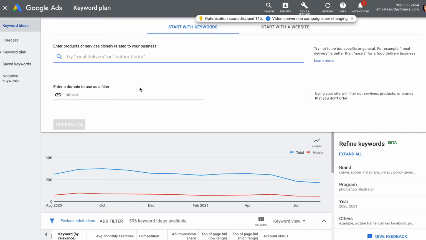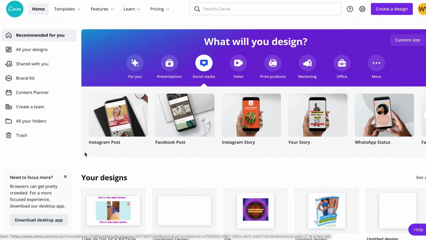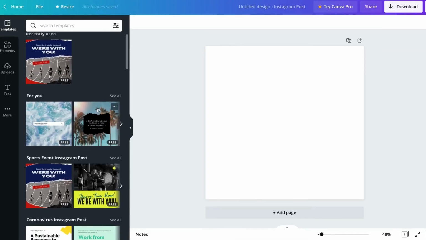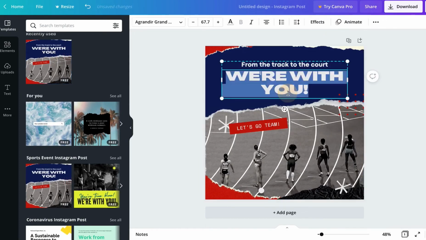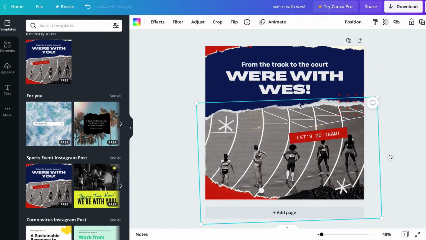So listen, we know 14,000 people are already searching for it. So we're going to go to Instagram posts here, and what you're going to see on the screen is templates for free that you can utilize. The great thing about it is you click on it, and this is all online. You can change it like this. You see that right there? You can move this stuff around. So basically, you're just editing a template that's already done for you.